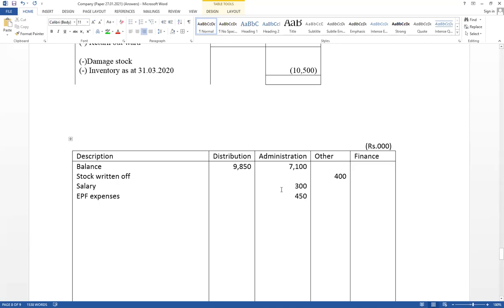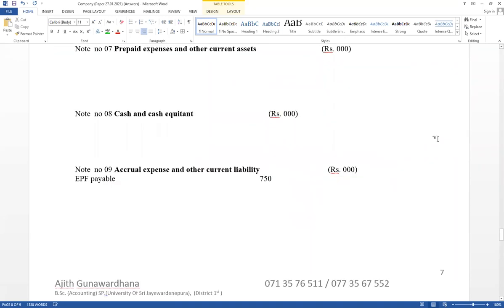ETF expense already included under administration expense. Therefore, no need to record again. Opening balance included that part. Right, I just remember second one also correct. Think about as a salary. Here 3000 cannot be included. Correct value equal 3000, but already paid in cash 2700 included already. Therefore, as a salary should be included only 300. Right, think about second one.